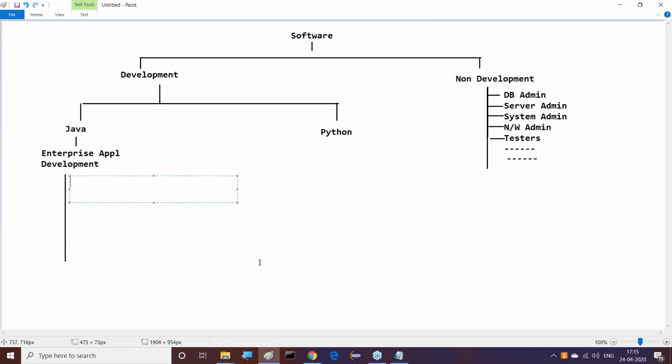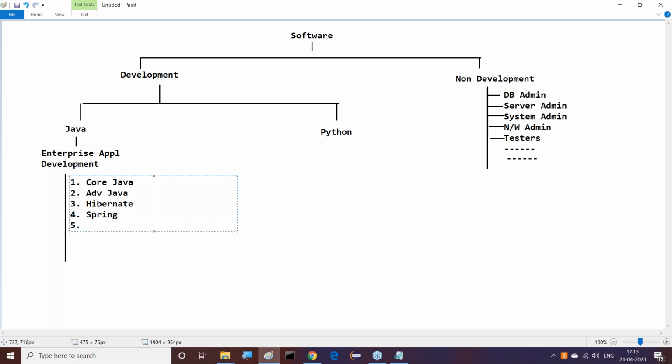If you observe the Java side, first we have to learn core Java. Definitely we require core Java. Second is advanced Java. Third is frameworks, of course, at present Hibernate. Fourth is Spring frameworks.